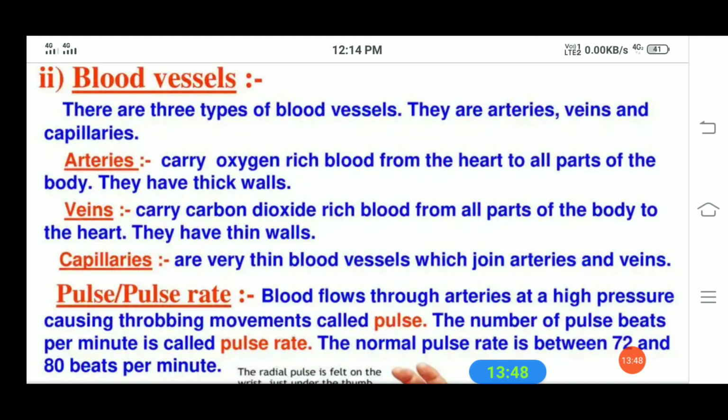Why do you think there is a throbbing, or some movement, in that place? This throbbing is what we call the pulse.